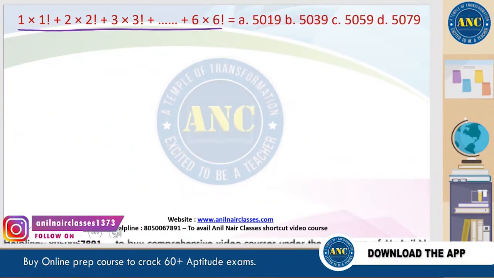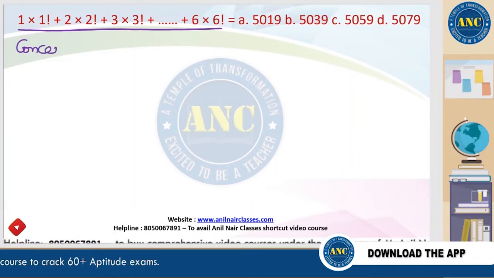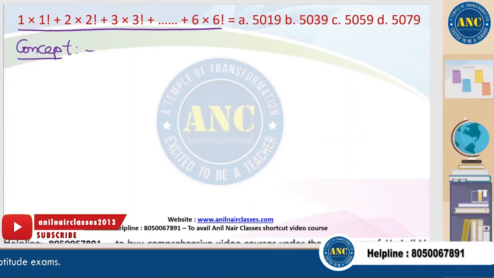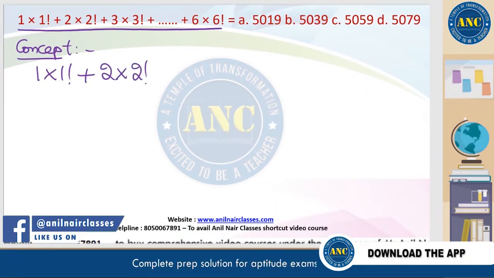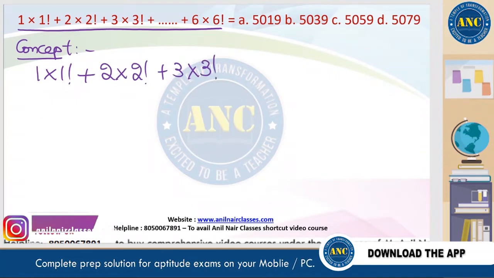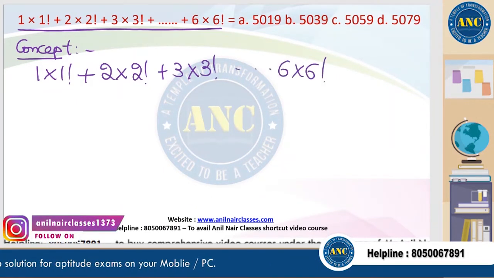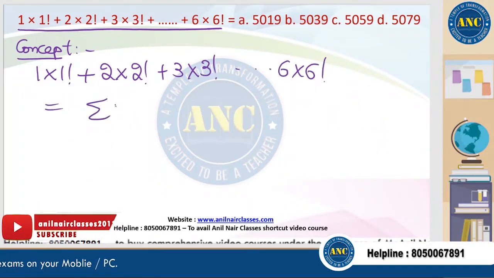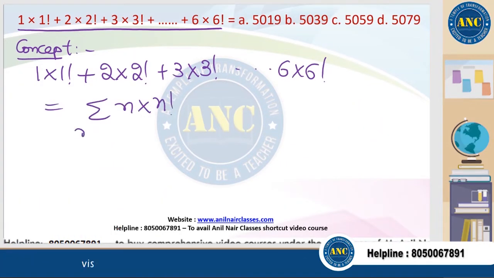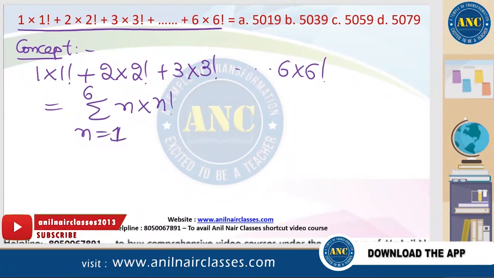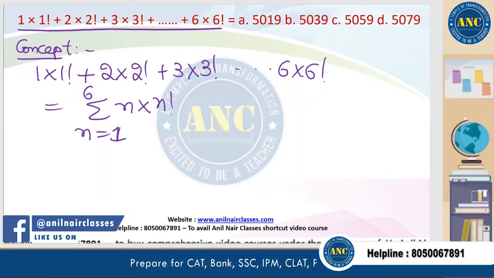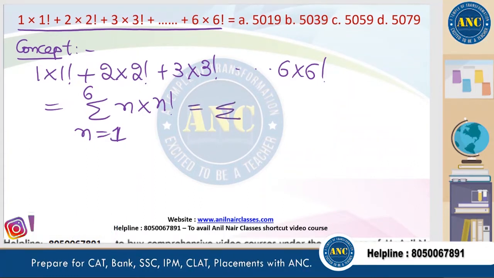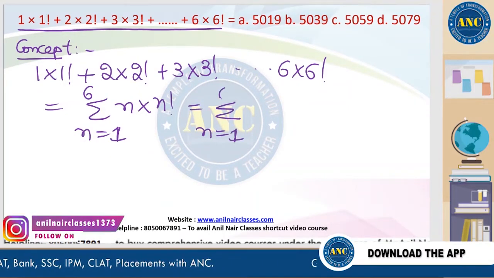Now see, 1 into 1 factorial concept. This is nothing but 1 into 1 factorial, 2 into 2 factorial, 3 into 3 factorial and so on up to 6 into 6 factorial. This question is of the form n into n factorial, n from 1 to 6. Am I right? Because summation is replaced by the symbol. So summation n equals 1 to 6.